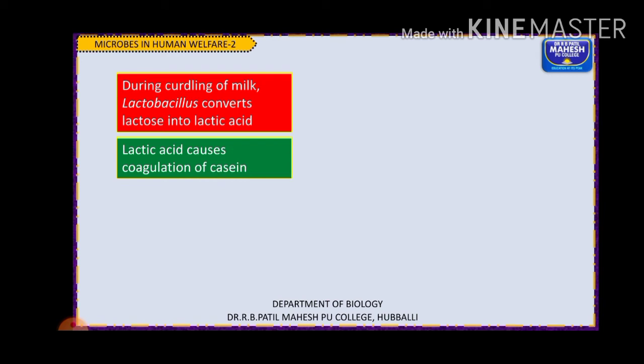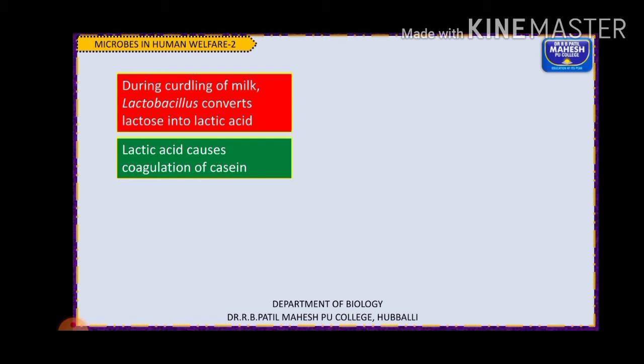So how do they work? During the curdling of milk, that is during the formation of curd, the Lactobacillus converts the lactose sugar which is present in the milk into lactic acid. Okay, so what about this lactic acid?